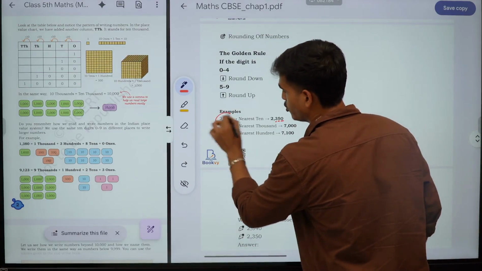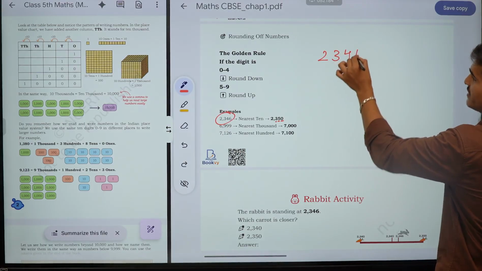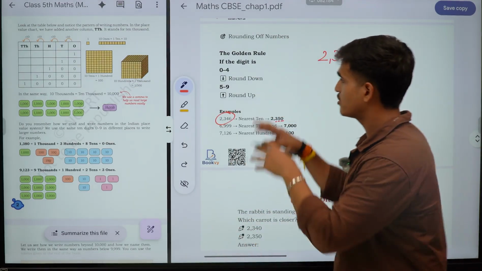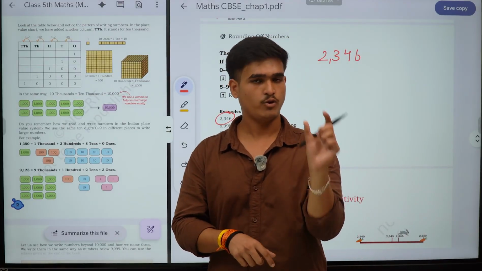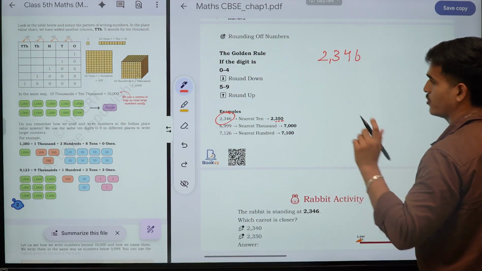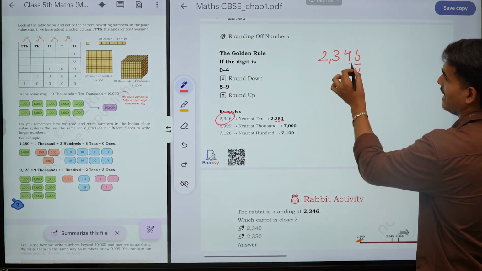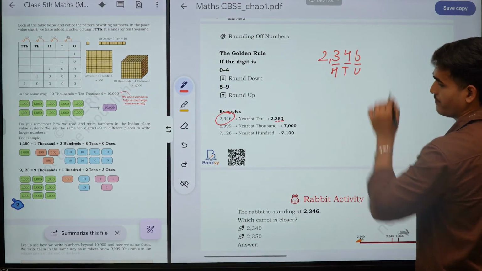Here the number is 2346. What I have taught you is that the golden rule says first you have to check the numbers at the units place, tens place, and hundreds place. In the units place there is a 6, at the tens place it is a 4, and at the hundreds place it is a 3.